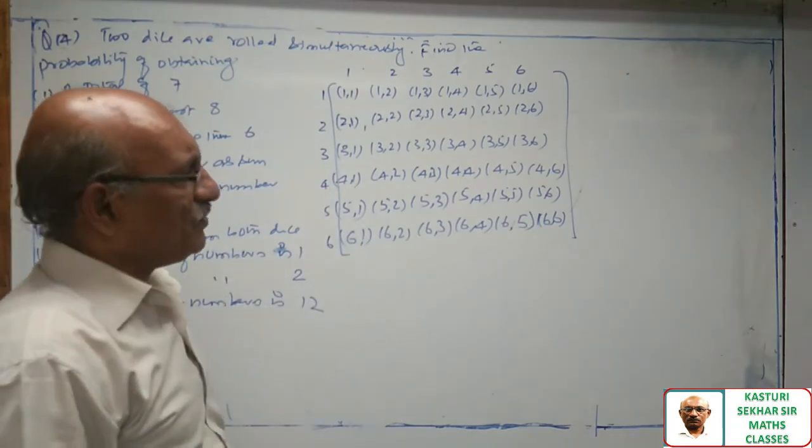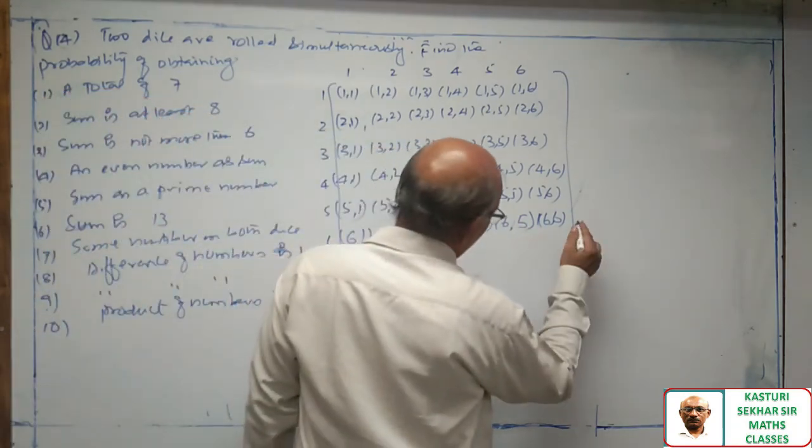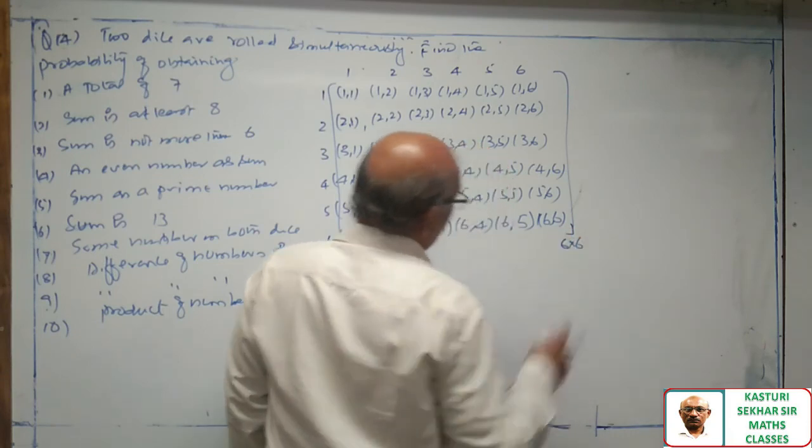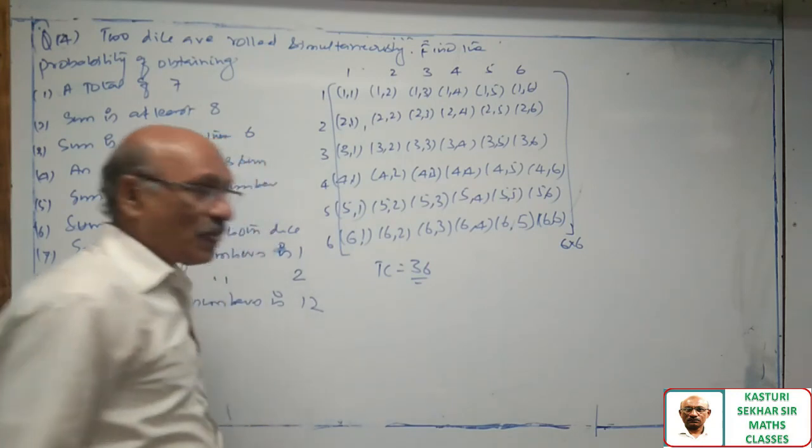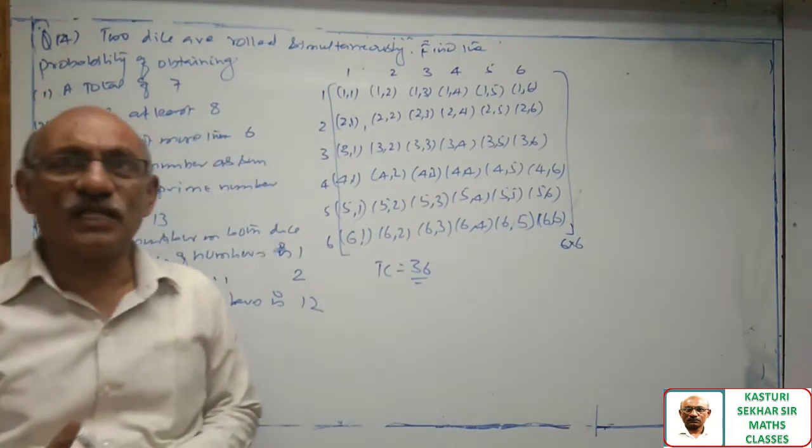This is my sample space having 6 rows and 6 columns. So total number of cases are 36 here.